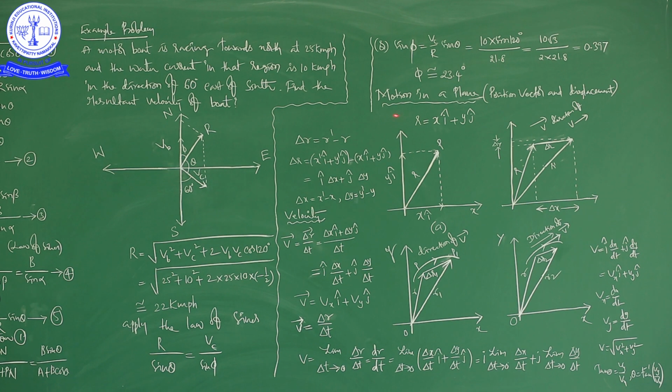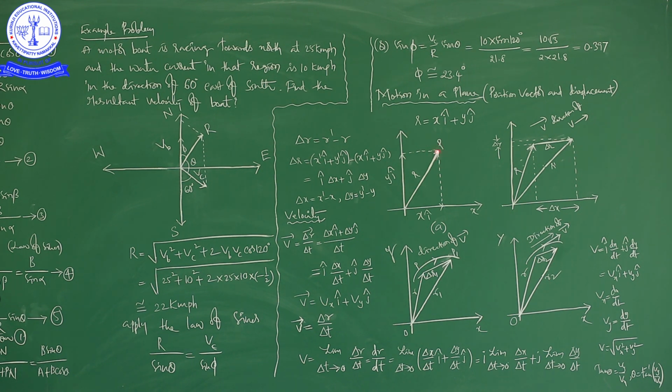Now, we are going to see the continuation topic, that is motion in a plane. Position vector and displacement, velocity also. The same topic is already completed, but once again we are seeing it in terms of pictorial representation along with some derivation, okay. See the pictures, if you observe them carefully, you can easily understand.